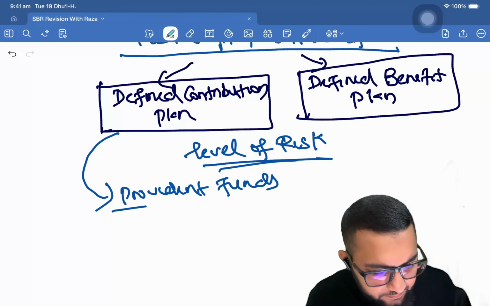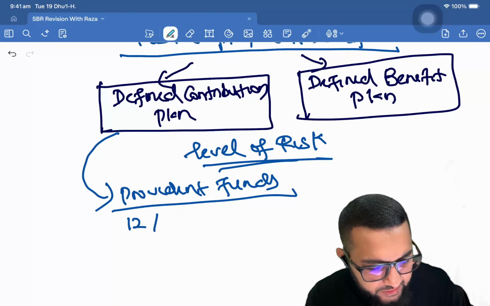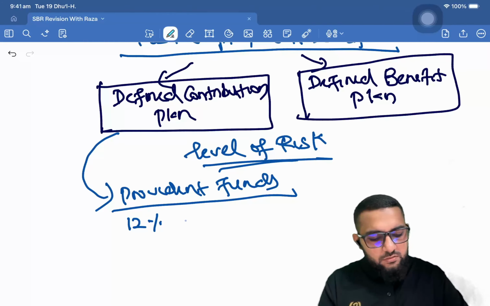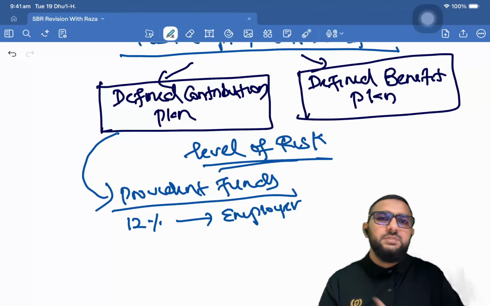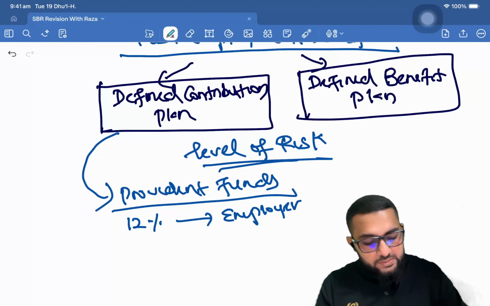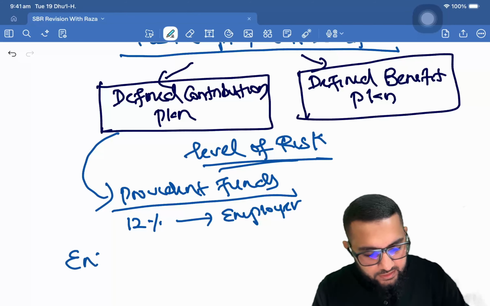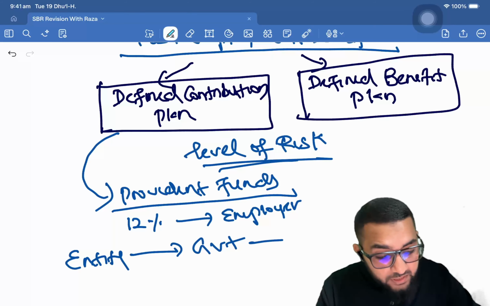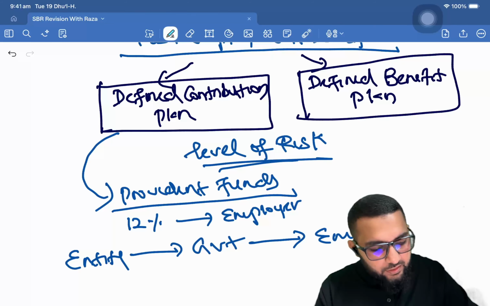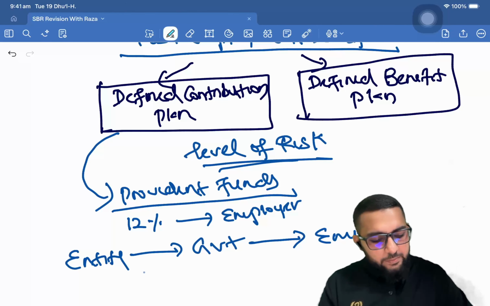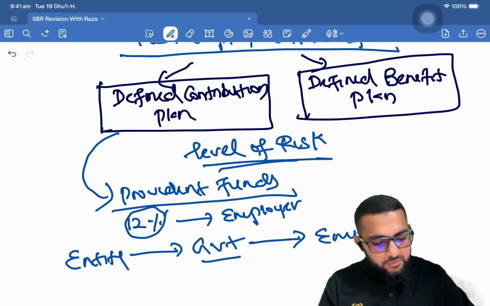Provident funds, right? 12% employee provident fund. So 12% is paid by the employer to the provident fund, the government. Okay, it pays to the government. Now, what happens is the entity pays to the government, and the government settles to the employee.